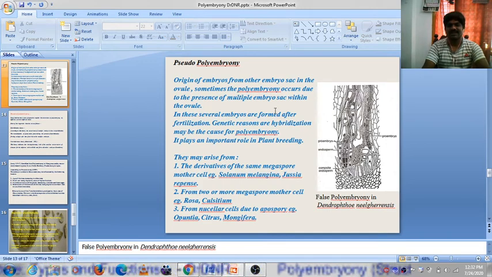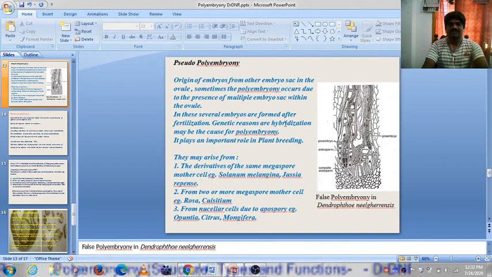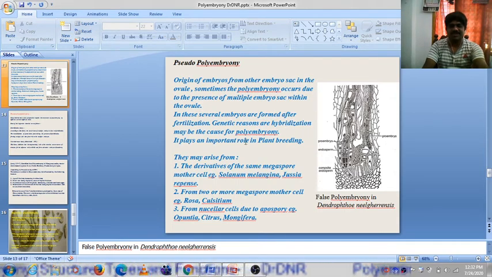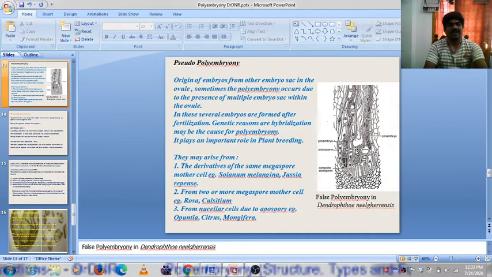In this, several embryos are formed after fertilization. Genetic reasons or hybridization may be the cause for polyembryony. It plays an important role in plant breeding. They may arise from derivatives of the same megaspore mother cell, example Solanum melongena, Jussiaea repens, or from two or more megaspore mother cells. Pseudopolyembryony may arise from the same megaspore mother cell or from two or more megaspore mother cells.